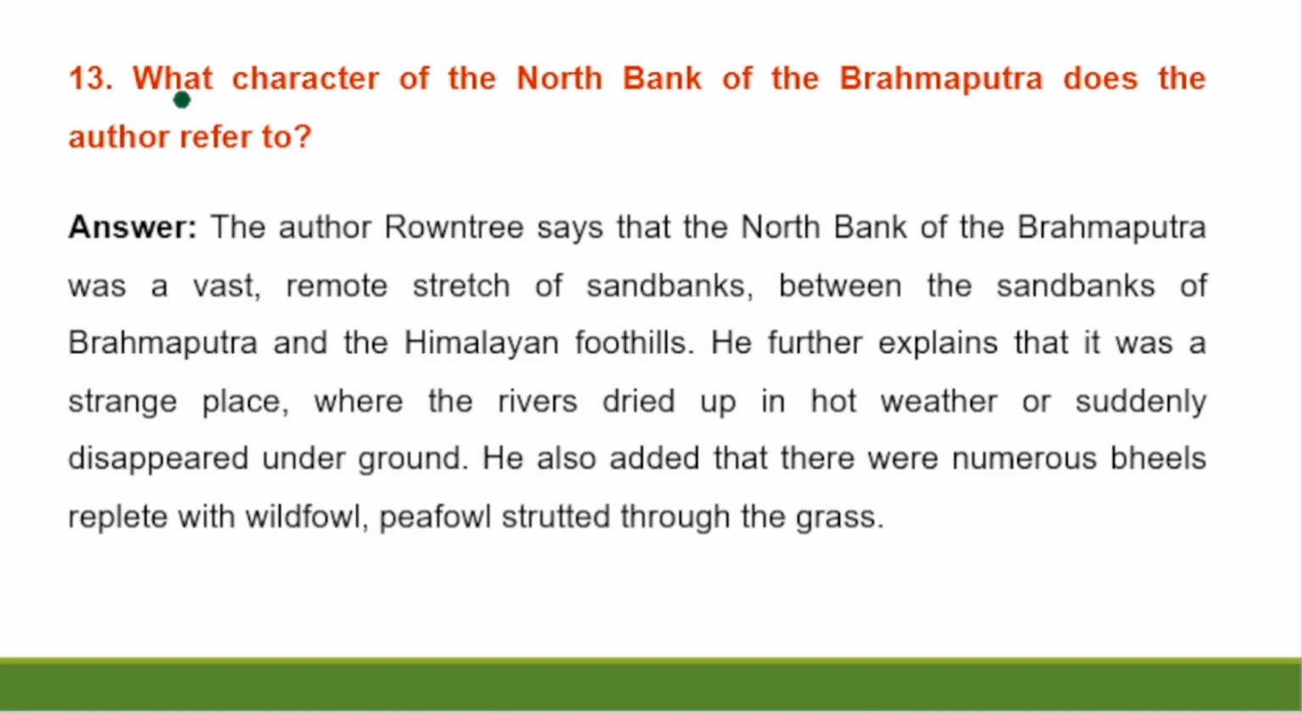Question number 13. What character of the north bank of the Brahmaputra does the author refer to? Answer. The author Rountree says that the north bank of the Brahmaputra was a vast remote stretch of sandbanks between the Brahmaputra and the Himalayan foothills. He further explains that it was a strange place where the rivers dried up in hot weather or suddenly disappeared underground. He also added that there were numerous bheels replete with wildfowl, and peafowl scattered in the grass.